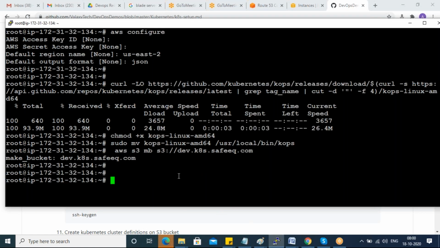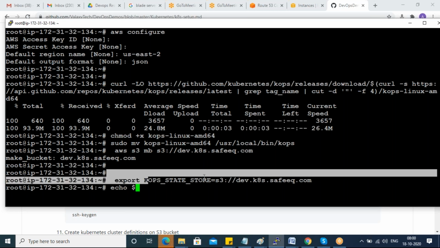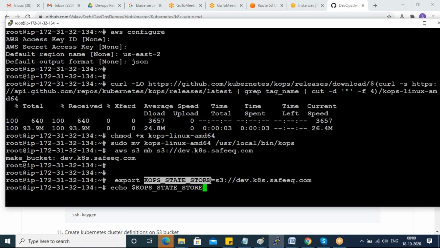Let me run it on the master. But make sure that you are using your bucket name only. So Safik.com, don't use the same. Okay, so everything is good now. So how can I check that this is now successfully assigned or not? Simple, guys. Echo dollar your key. It will show you what is the value of that key. Yeah, see, successfully executed. It is printing this variable, guys.